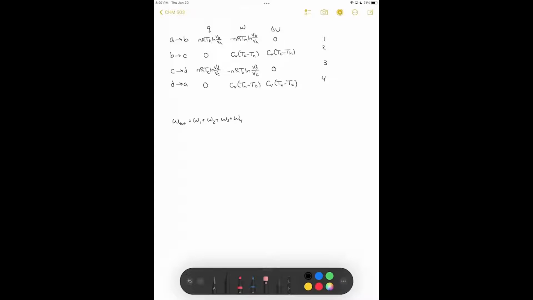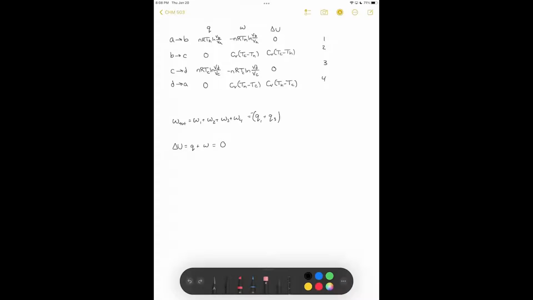Another interesting thing I can show here is that my work is also equal to my heat 1 plus heat 3. Why is this the case? Well, my delta U needs to equal my heat plus the work. Since delta U is equal to 0, since it's a state function, my total work is simply equal to my total heat. And so I should put a negative here to be proper. So it's negative of my heats. So I have this relationship between my heat and my work.